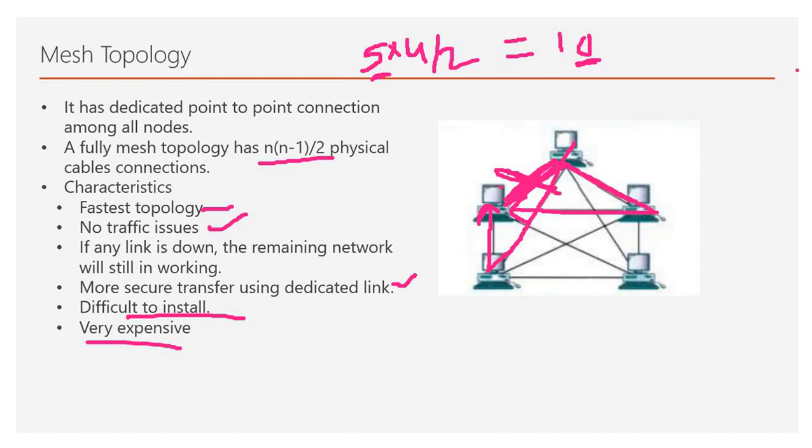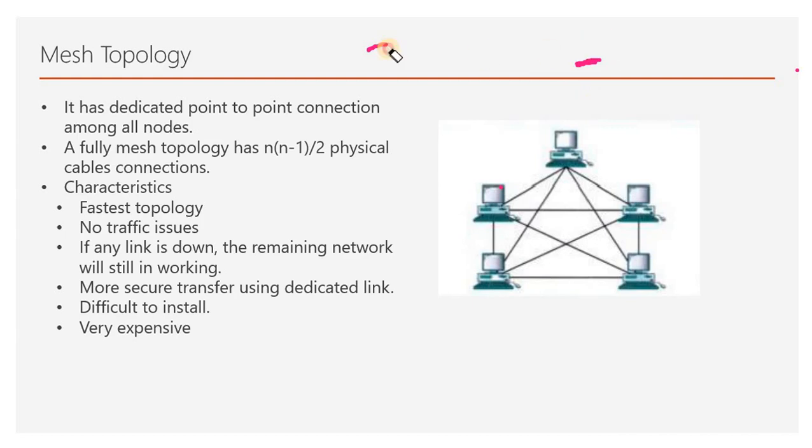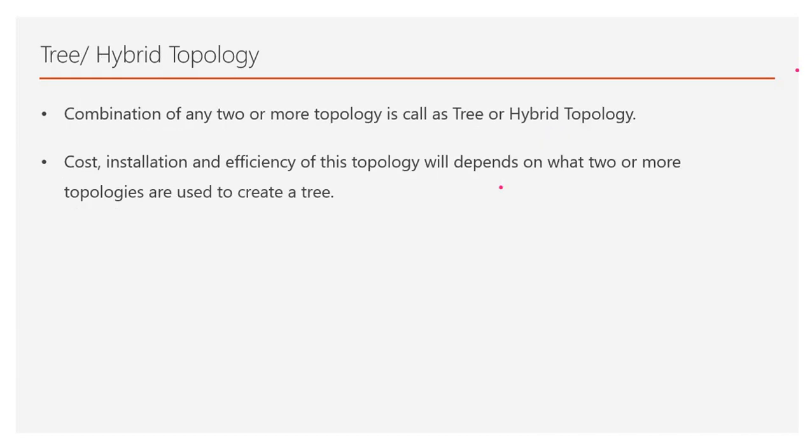So these are the 4 major topologies we learned in networks. The last one is a combination of any topologies, like a combination of bus and ring, or a combination of star and mesh, etc. Anything where we connect two or more different topologies is known as a tree or hybrid topology. We cannot study it in detail because it depends on which two or more topologies are used to create a tree or hybrid.